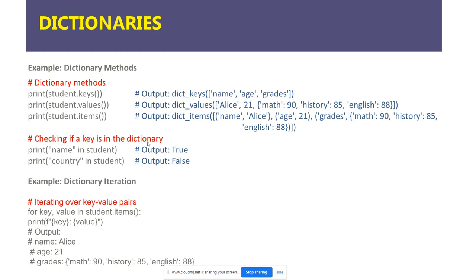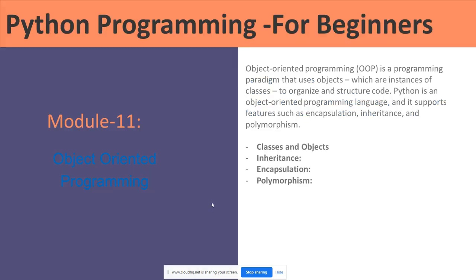Checking if a key is in the dictionary: print name in student, output is true. Print country in student, output is false. There is no country, we only have name, that's why name comes true. Dictionary iteration: we can also do for key, value in student items, print f of key, value. In the output, first name will come and age will come, and after that the grades will come.